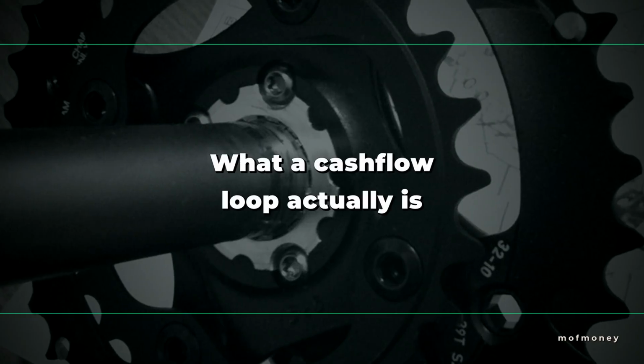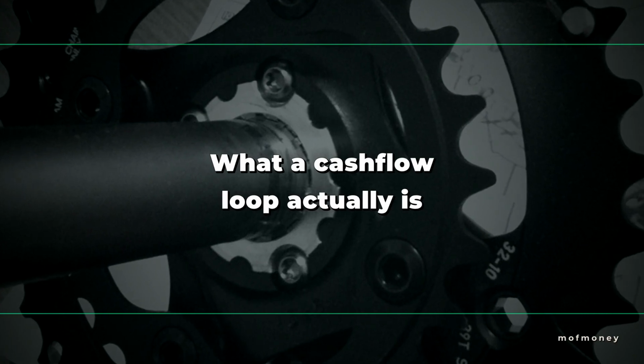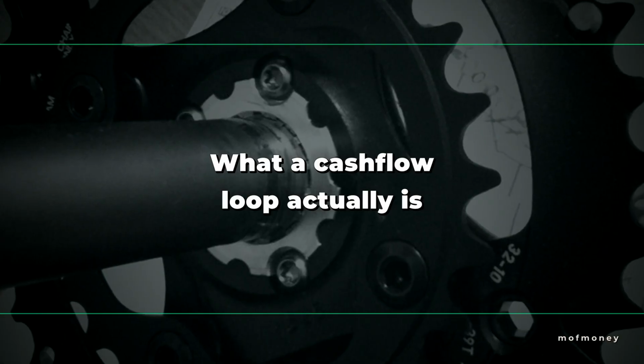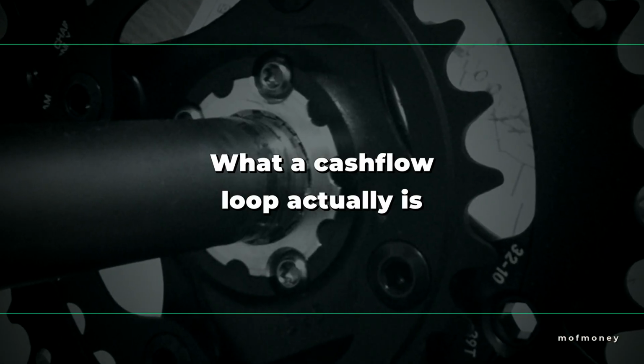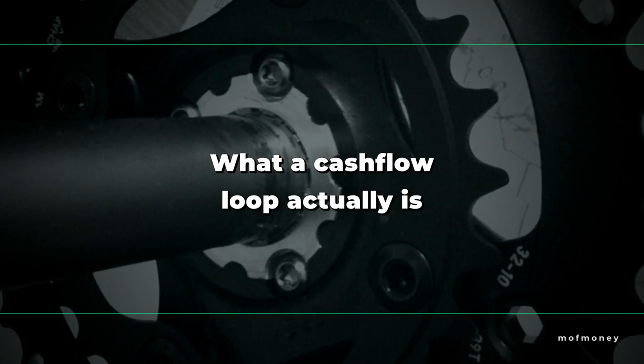A cash flow loop is simple. You put in a little money and time, AI turns it into something you can sell again and again, and the sale pays you. Instead of spending that money, you reinvest it, so the loop spins faster next month. Input, AI output, income, reinvest.